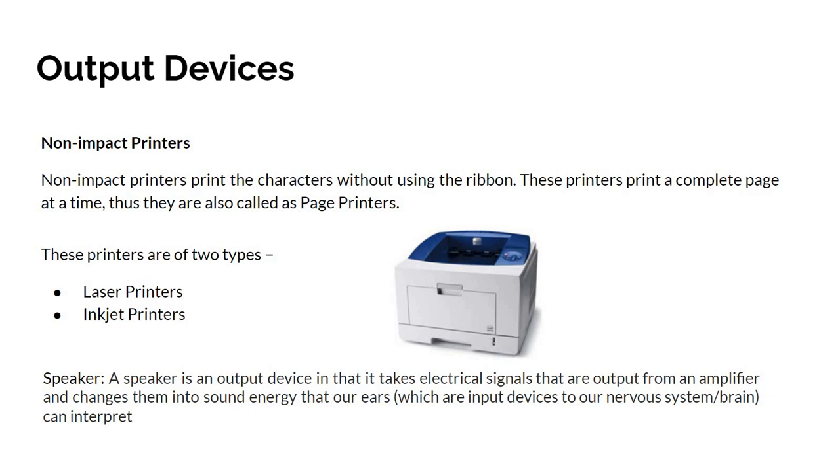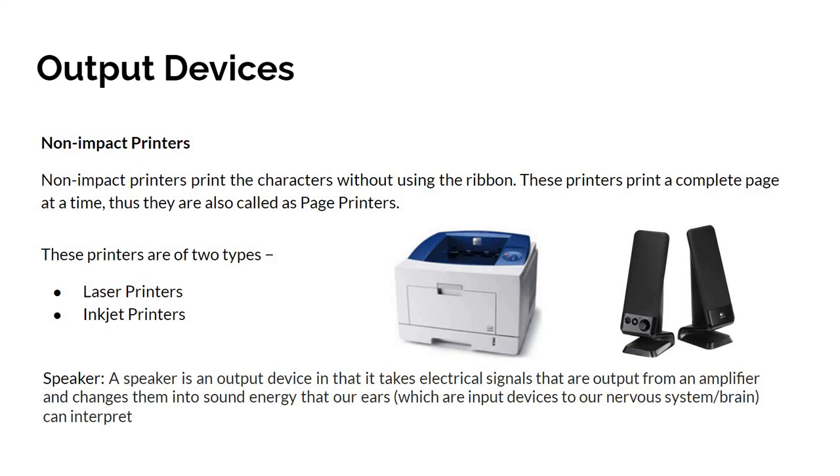And the final output device is a speaker. A speaker is an output device in that it takes electrical signals that are output from an amplifier and changes them into sound energy that our ears can interpret. So it converts the discrete signals into an analogous signal, which we can understand.